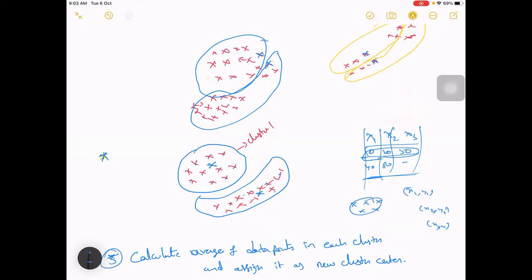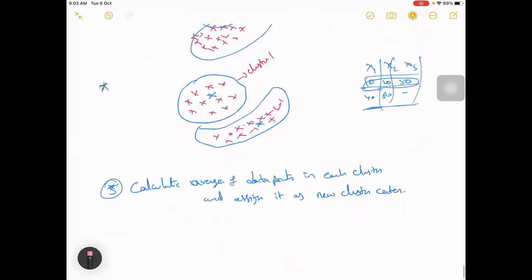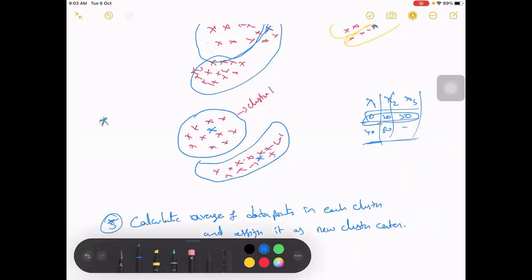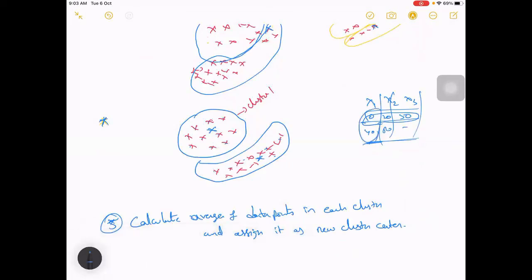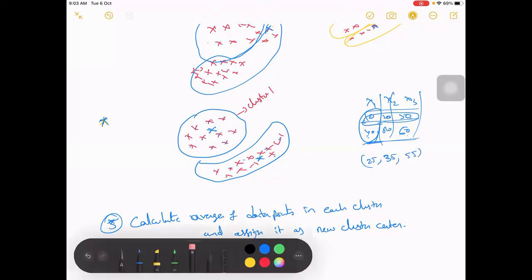So you can calculate the average for these, right? It is similar to that. Let's take this example for these 2 points. If you want to take the average, what will it be? 10 and 40, which is 50 by 2, it is 25, comma 20 and 50, 70 by 2 is 35, comma 50 and 60, which is 55. So this will be our new center. In case you have 2 points, if you want to take an average, this will be the average value.